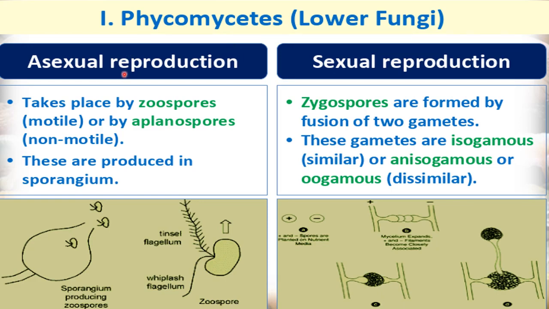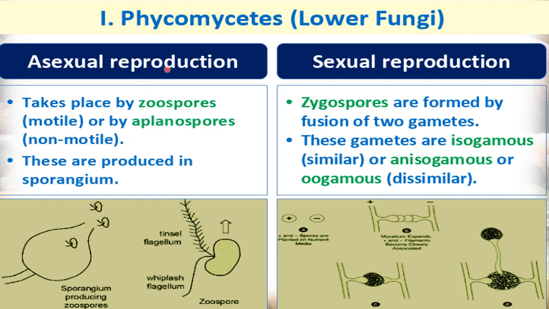Now about the reproduction of phycomycetes. Asexual or sexual reproduction can occur in phycomycetes. If asexual reproduction occurs, it takes place by zoospores or by aplanospores. So these two kinds of spores can be formed here for asexual reproduction. Zoospores are motile, and aplanospores are non-motile. You need to remember which spores are motile and which are non-motile.